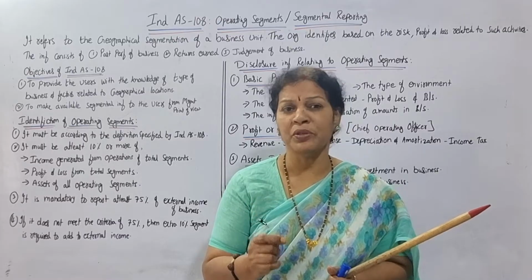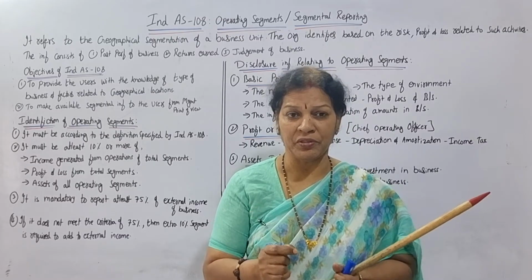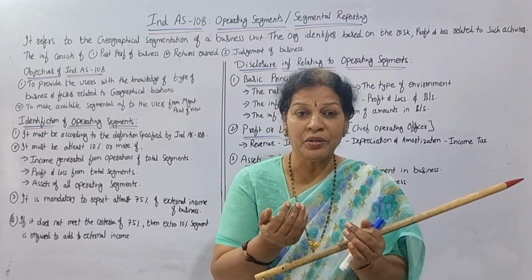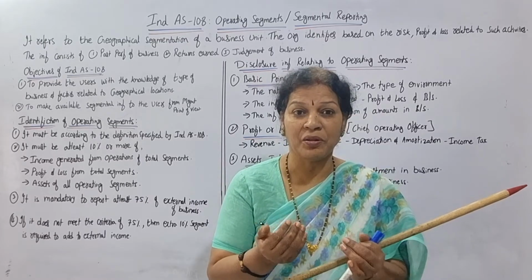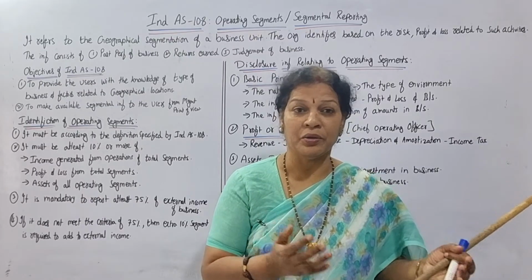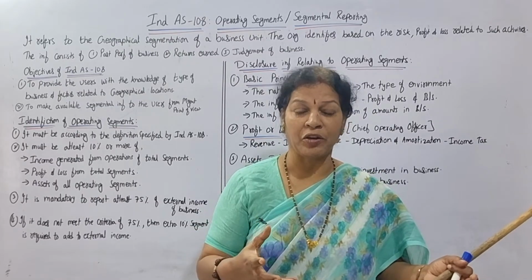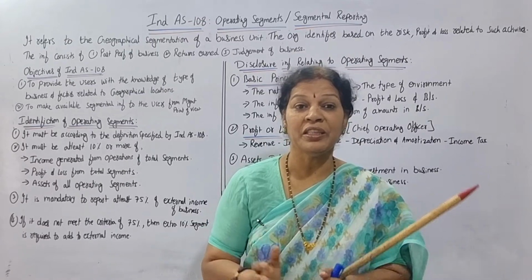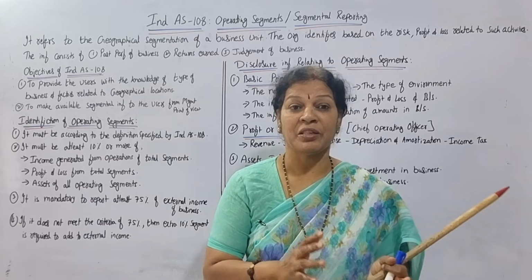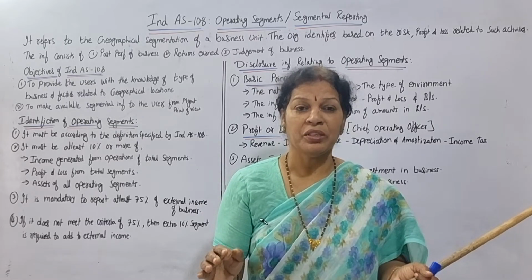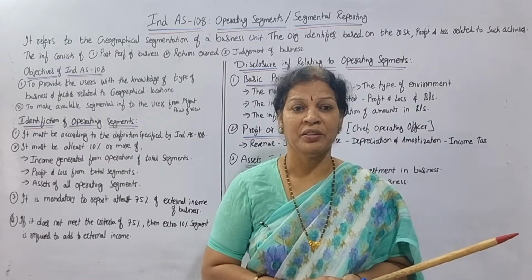So if you follow this operating segment system, according to the organization's profits, losses, allocation of the business, and its operating activities, all together we are segmenting the operations. We are making different parts of the business, so it's very easy to understand.